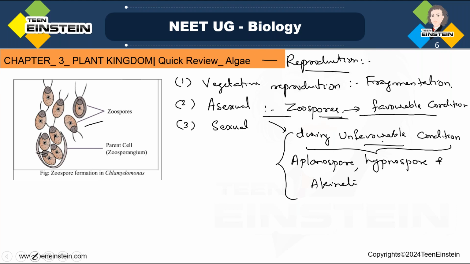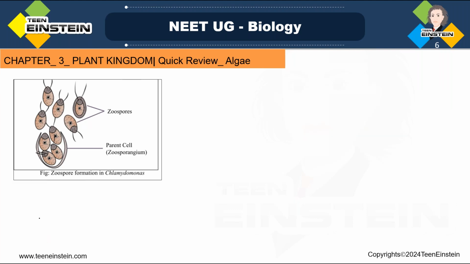Now we have told about vegetative reproduction, asexual reproduction, and the third one is sexual reproduction. Let's see sexual reproduction.